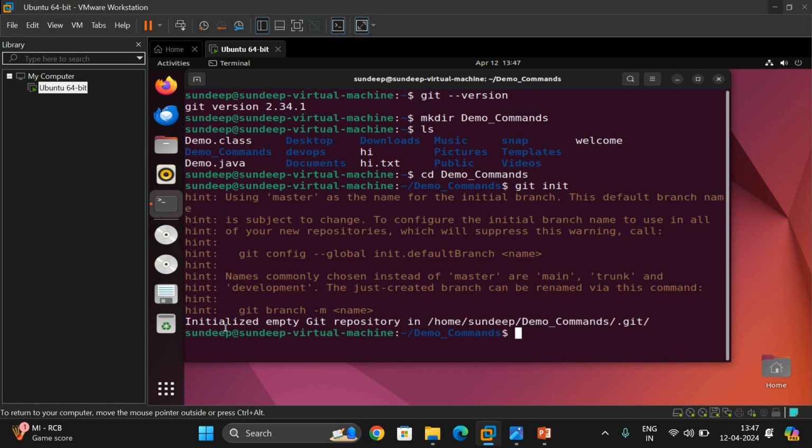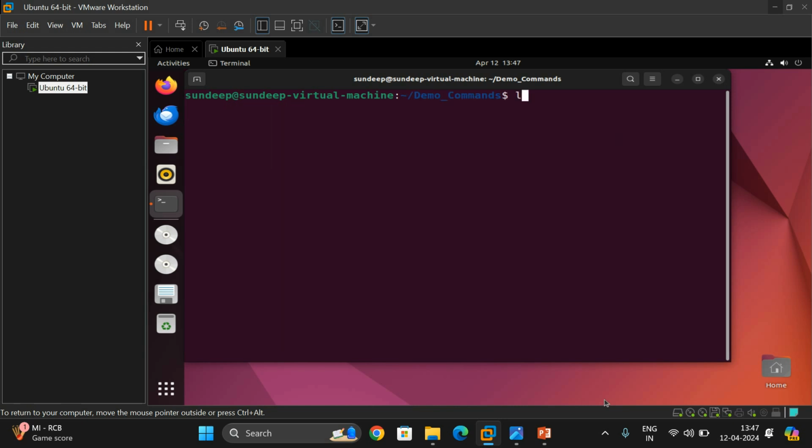Here you can observe: initialized empty Git repository in /home/Sundeep/demo_commands/.git. You can observe whether there are any files in demo commands. You will be finding nothing. Just use ls -la, that means show hidden files. You'll see, the .git folder is already here. That means initialization is completed.